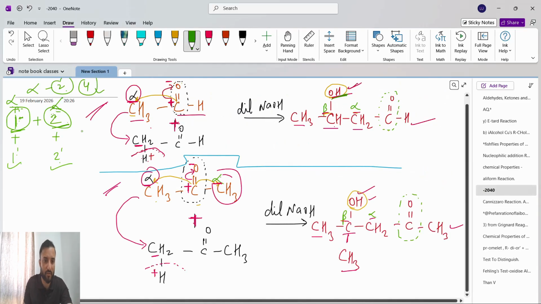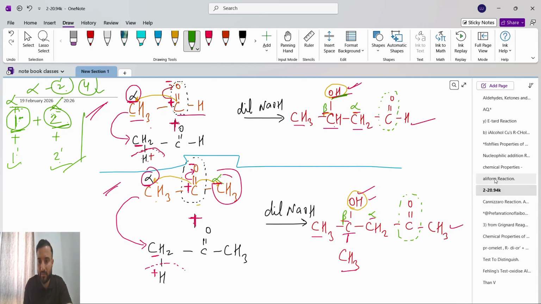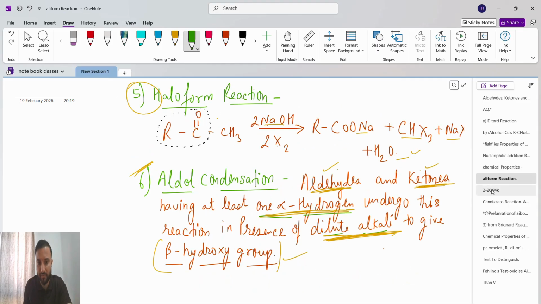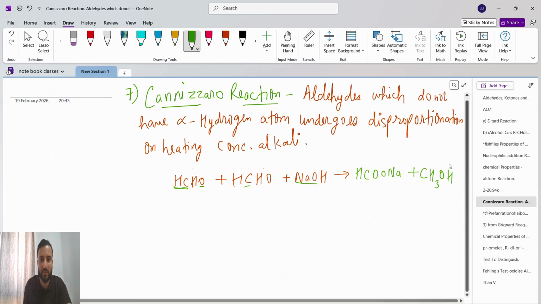I hope you understand this part about the cross aldol condensation. Open the NCERT textbook, keep this concept and the aldol condensation concept in your mind, and then you can easily solve the cross aldol condensation. Okay. Next, guys, we are reading about the chemical properties. 1, 2, 3, 4, 5, 6, then we'll move on to 7.